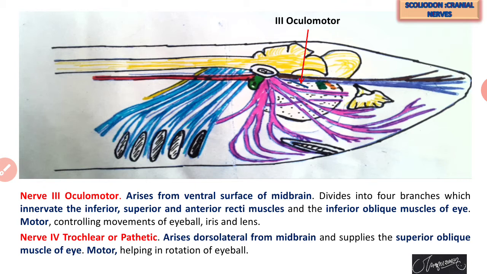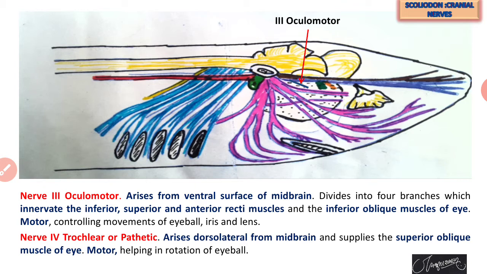We know that the movement of the eyeball takes place with the help of these muscles, namely the inferior, superior, anterior recti muscles and posterior recti muscle, and also the inferior oblique muscle and superior oblique muscle.